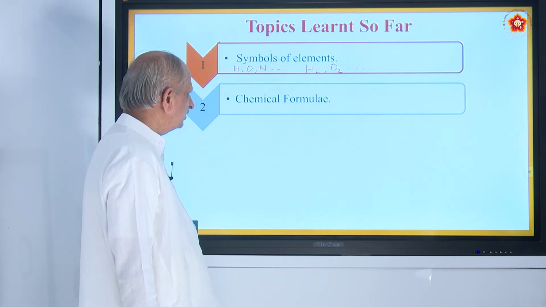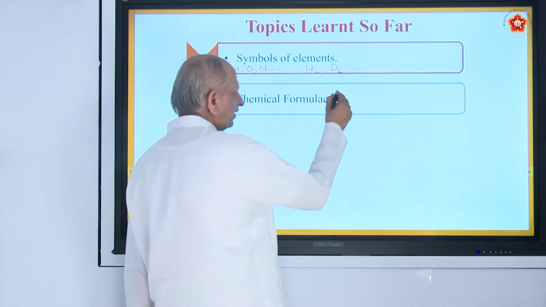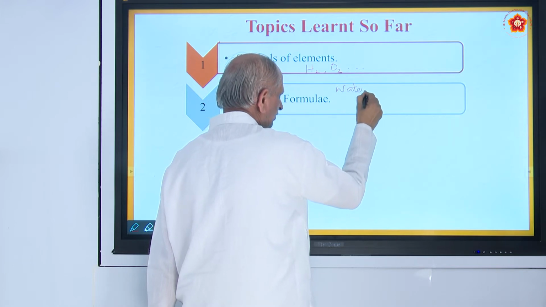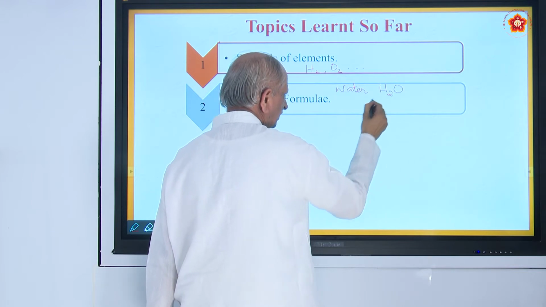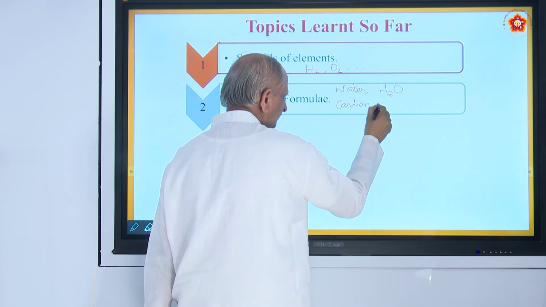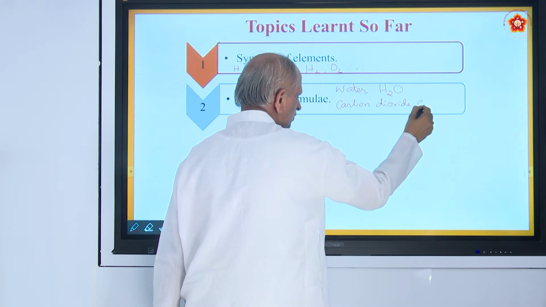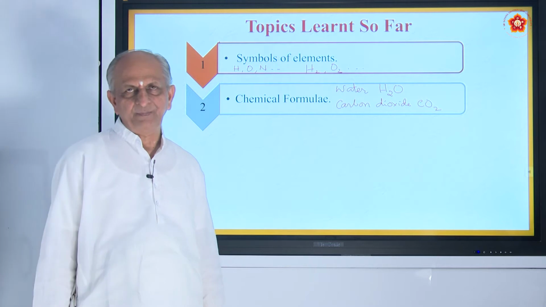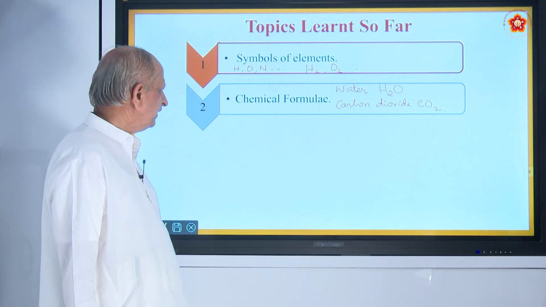Also, we have studied about chemical formula. A chemical formula is a short scientific name of compounds or elements. We say the formula for water is H2O, the formula for carbon dioxide is CO2, ammonia is NH3, methane is CH4, and so on. That is what is called a chemical formula.